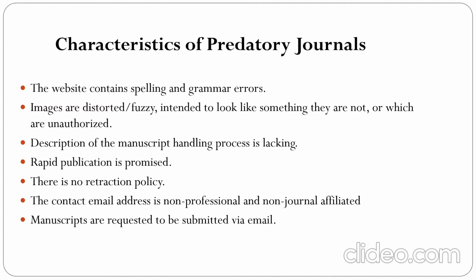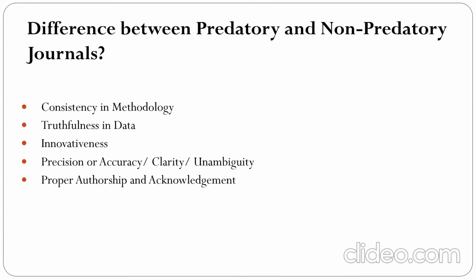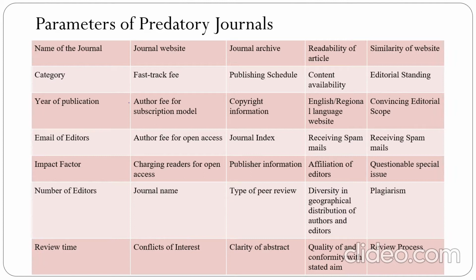So, coming to the next slide, here we have mentioned the difference between predatory and non-predatory journal. In predatory journal, the content may be used from other resources, the data may be inconsistent, and there is a possibility of lack of innovativeness. And the credits or the reference may not be mentioned, which can also lead to a copyright violation. So in the next slide, we have listed all the possibilities or parameters which can help us to identify whether a journal is predatory or not.